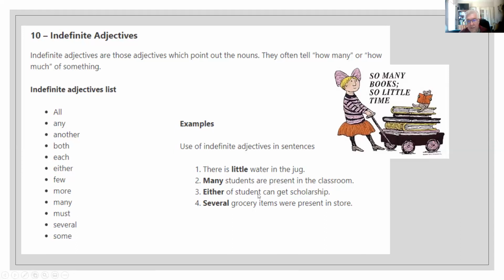Either of the students can get a scholarship. Several grocery items were present in a store. Little, many, either, and several are adjectives that are classified as indefinite because they say something, but they don't say exactly the quantity.